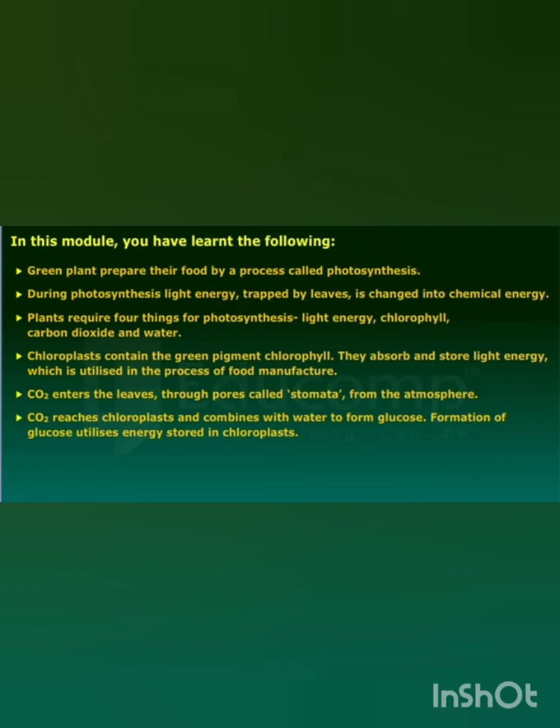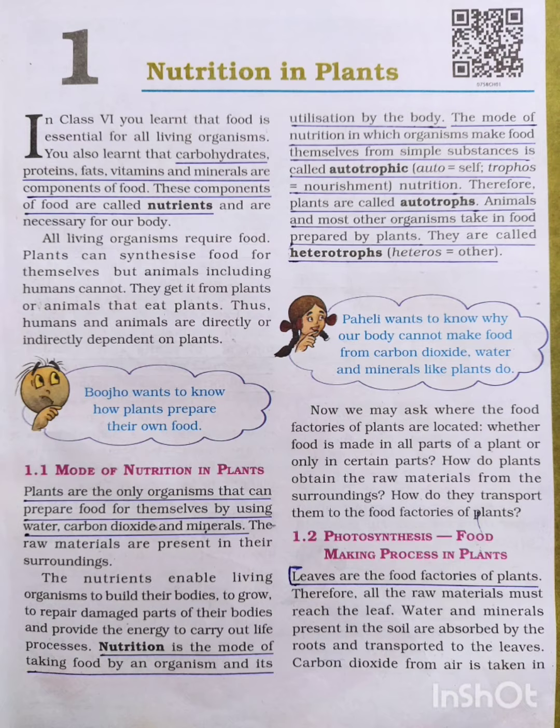Okay children? Yes. Then all of you take your textbook and open page number 1. Dear children, all of you take your pencil and try to read together and underline the main points.